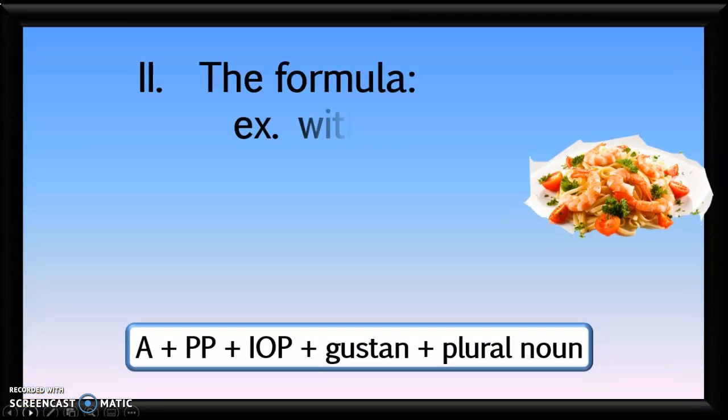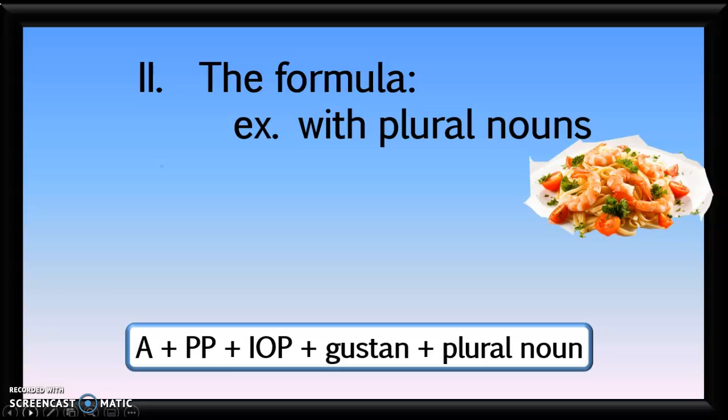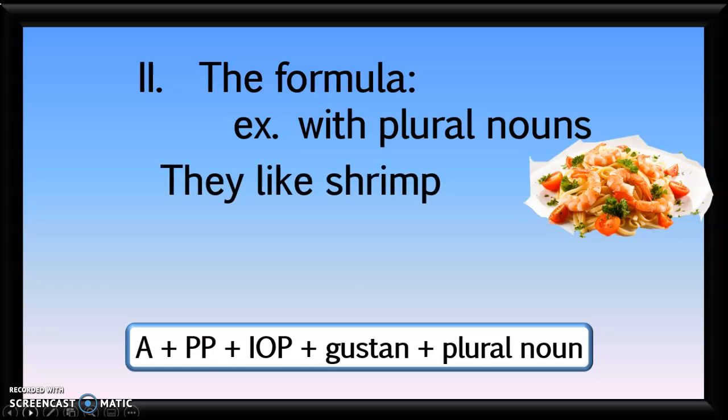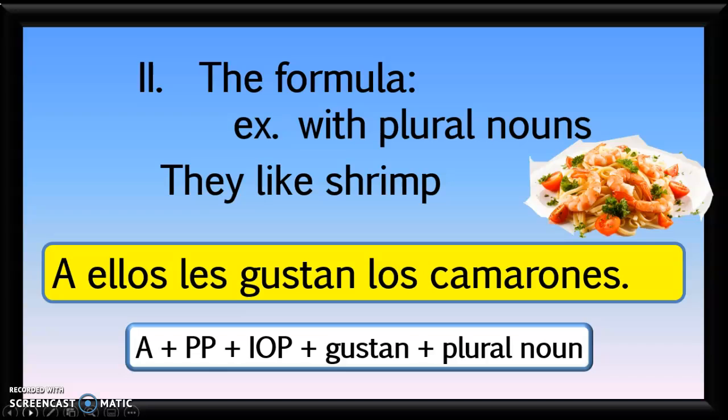One more example. They like shrimp. Well, one thing, shrimp in Spanish is always used as a plural noun, so you have to know that as well. You would say a ellos les gustan los camarones. To them, the shrimp are pleasing. A ellos les gustan los camarones.